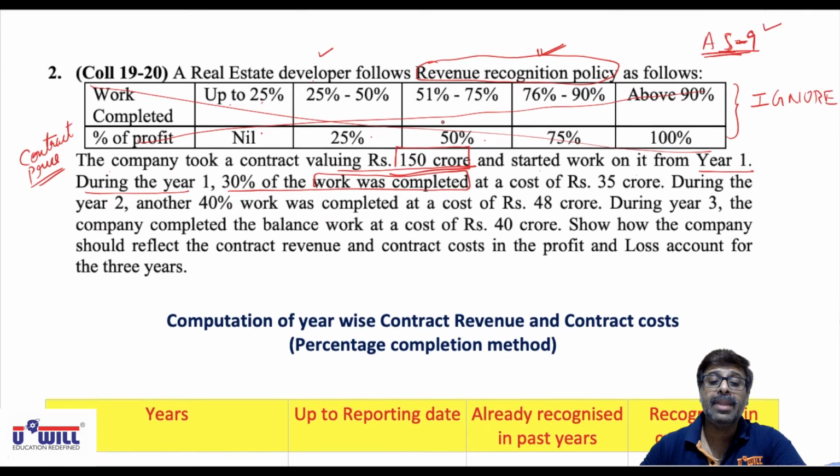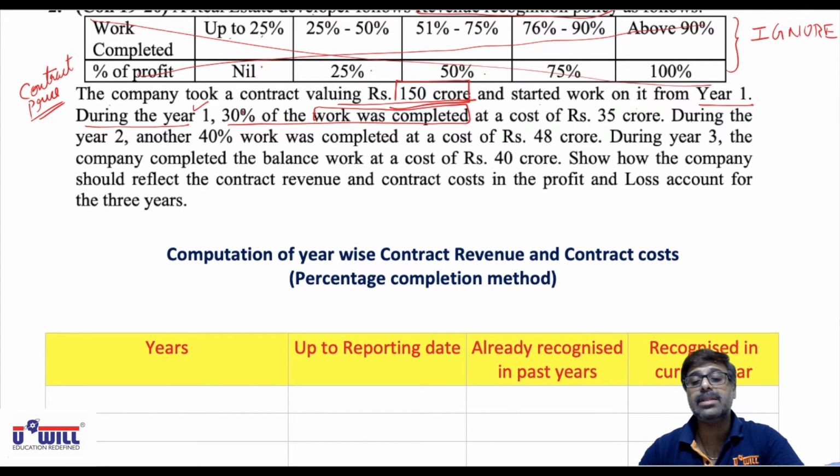It is already given that in the first year 30% work is completed at a cost of 35 crores. So very simple. 150 crores, 30% revenue we will recognize 45 crores. Cost is 35 crore. So 10 crore is our profit. I repeat, total revenue is 150 crores, 30% we will record in the books of account because 30% work is done, 45 crores. Cost in the first year is 35 crores, so 45 minus 35 profit is 10.